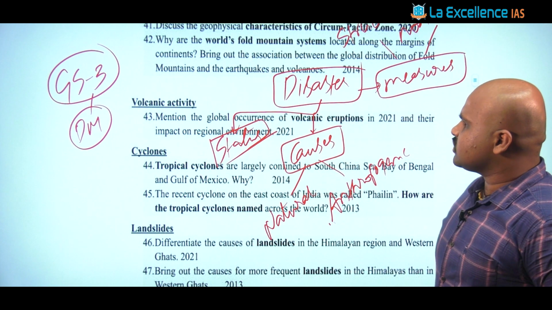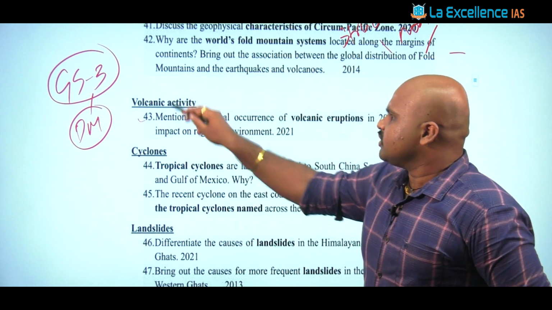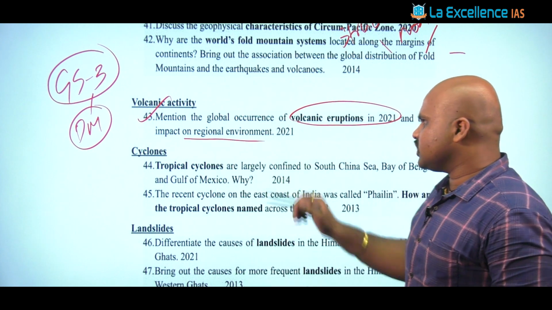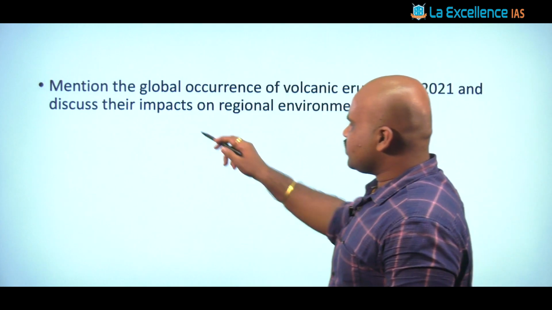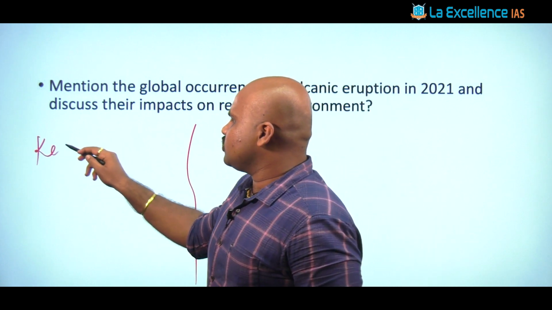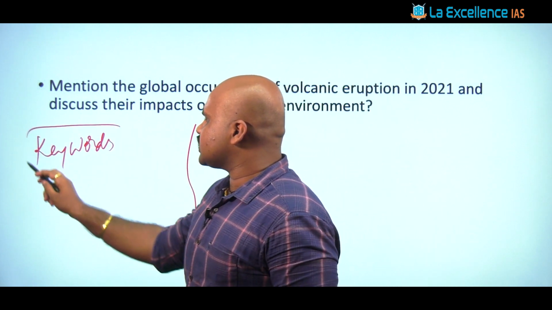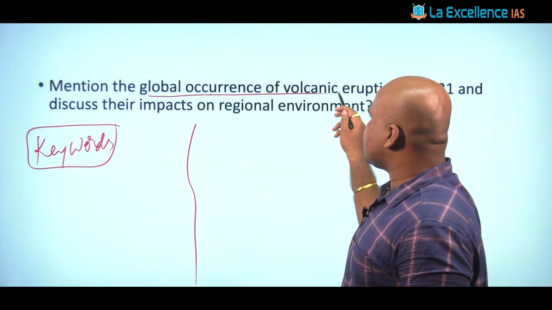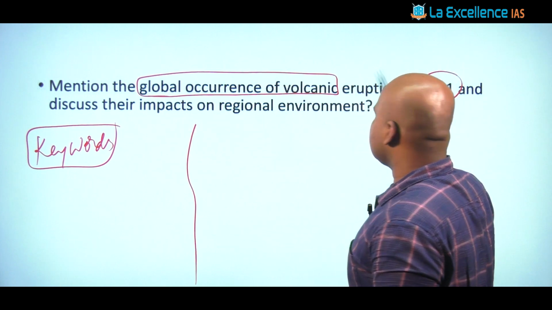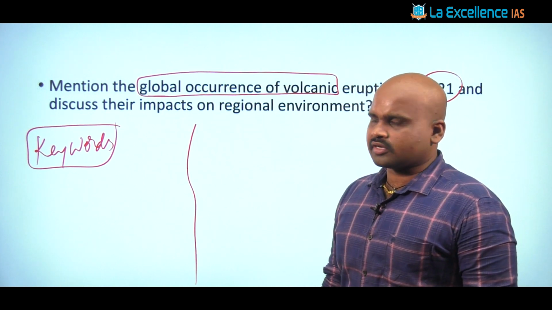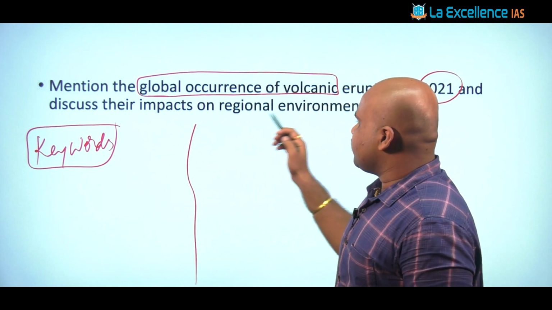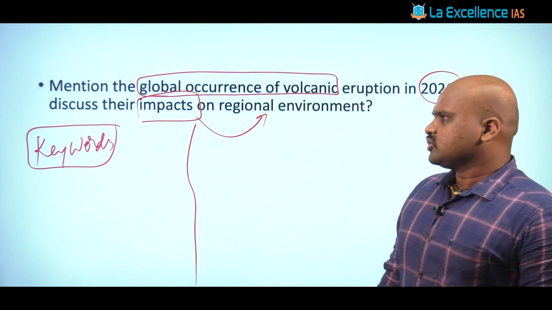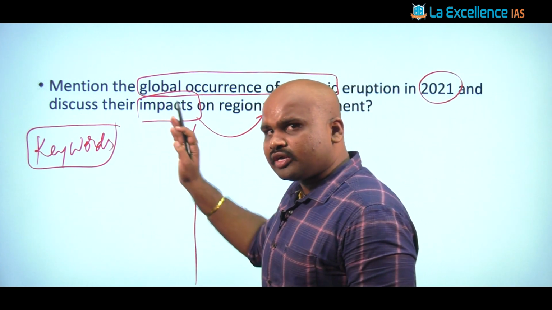When you look at the sample question today, we will look at this question: discuss the global occurrence of volcanic eruptions in 2021 and their impact on the regional environment. Let's look at this question, right? The first ritual that we do is identify the keywords. The question is asking about the global occurrence of volcanic eruptions categorically in 2021. This is one aspect. The second aspect is to discuss their impacts on what? The regional environment. These are the keywords and this is the context of the question.